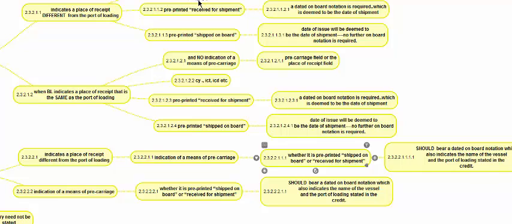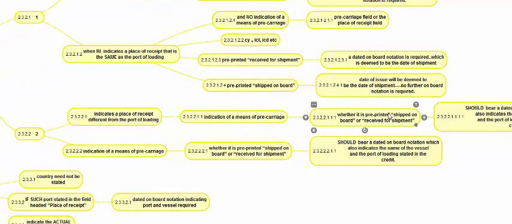When there is no indication of pre-carriage, if it is shipped on board, the onboard notation is not required. If it is received for shipment, onboard is required. When there is an indication of pre-carriage, onboard is compulsory, irrespective of whether it is a shipped on board or a received for BL.